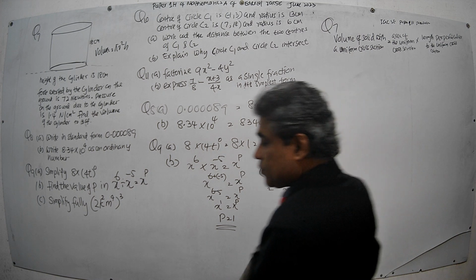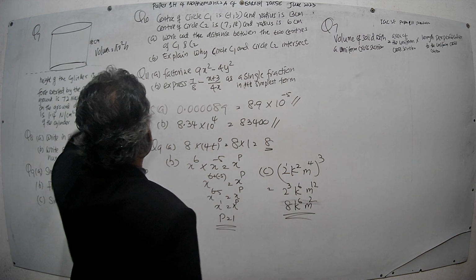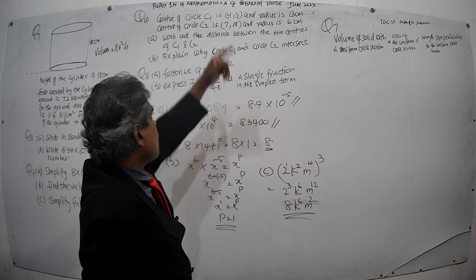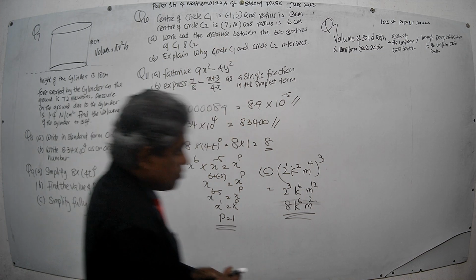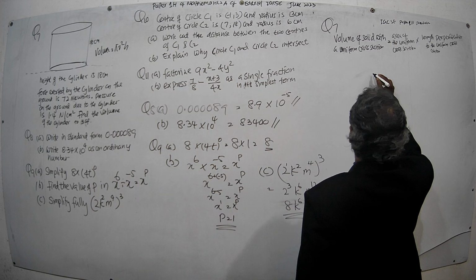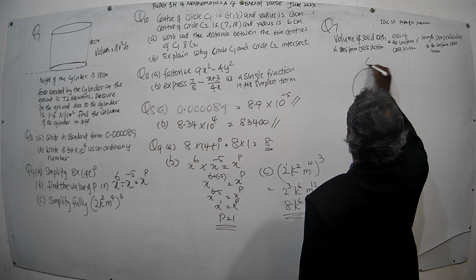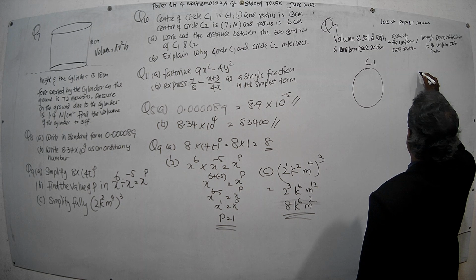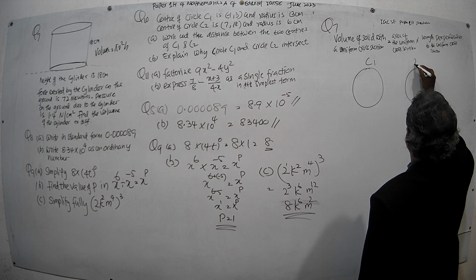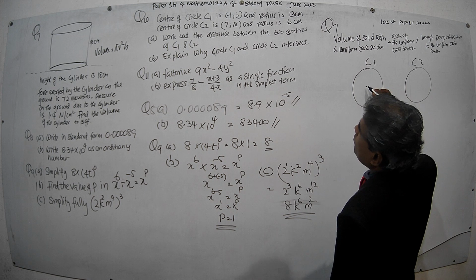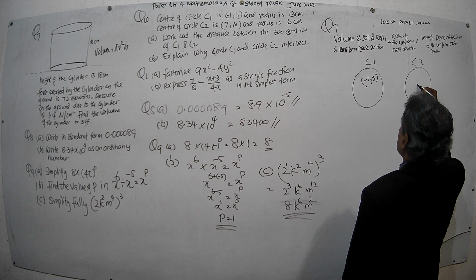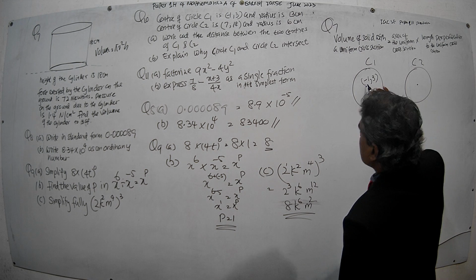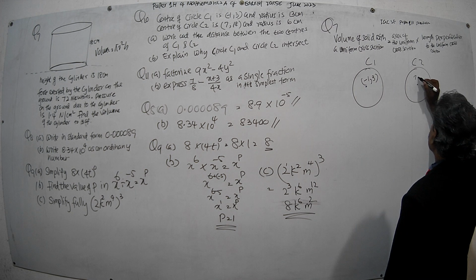Okay, the 10th one. What do they say? The center of circle C1 is minus 1, 3. The center of circle C2 is 7, 18. This one has center minus 1, 3, and this has center 7, 18.